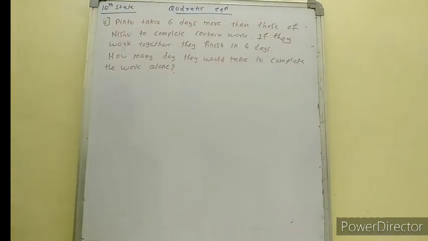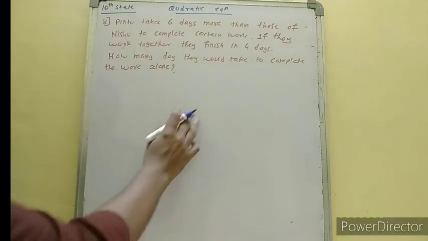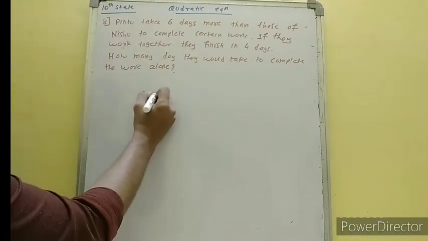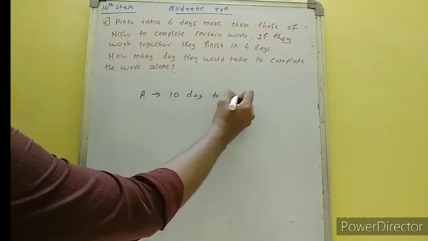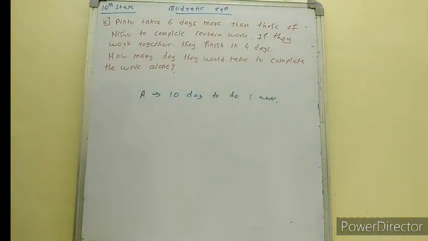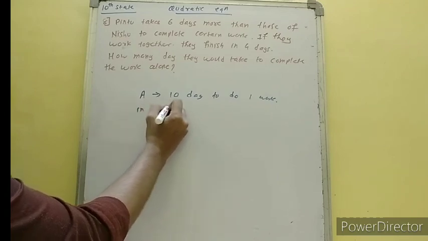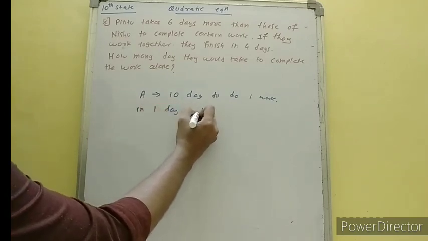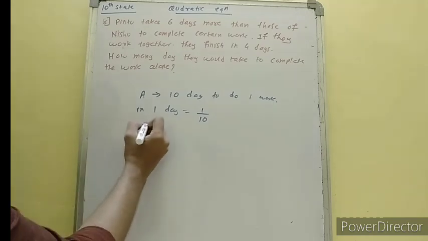Okay. In the 8th question, there is something to do with the time. Okay. For example, A takes 10 days to do one work. Okay. So how can we find out the work done in one day? So in one day, work done will be 1 upon 10. Okay.